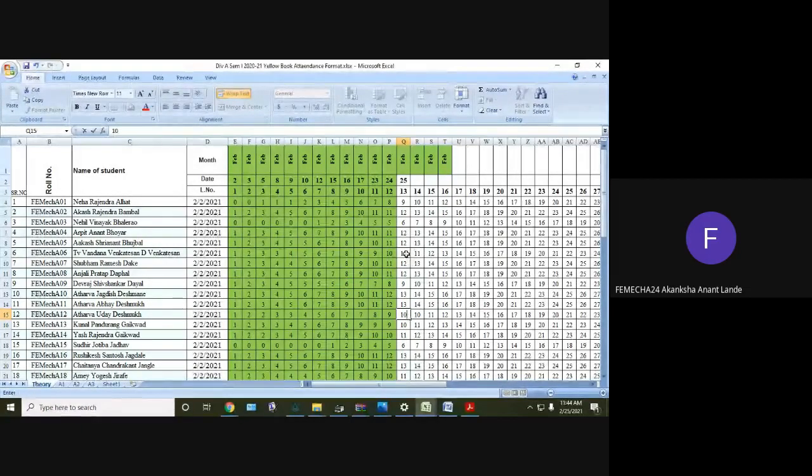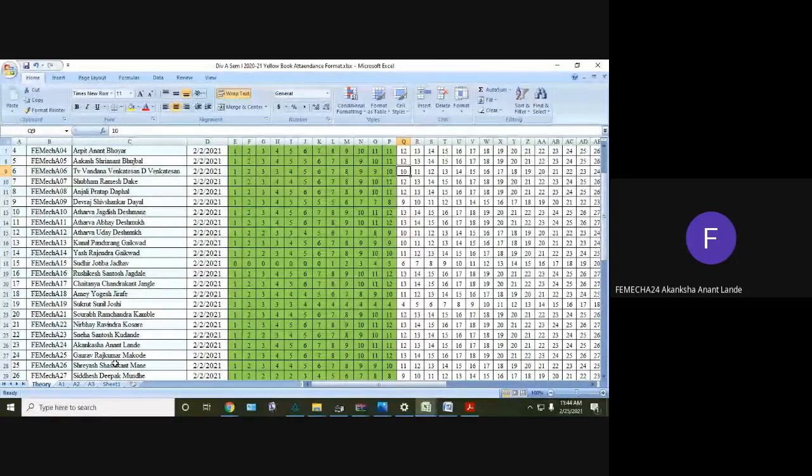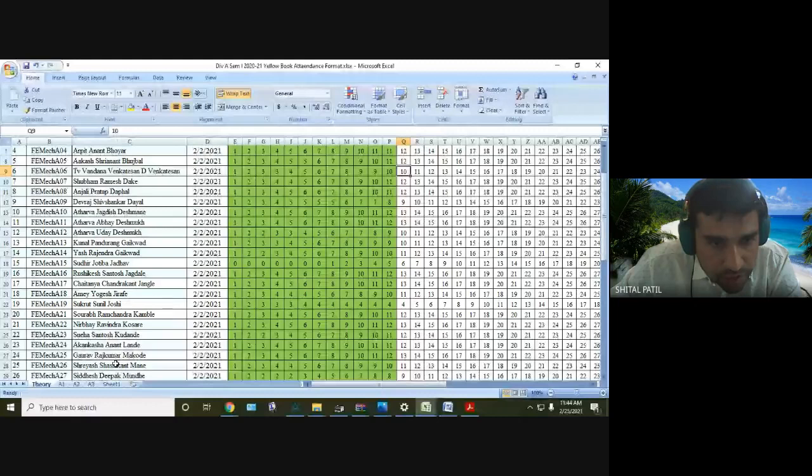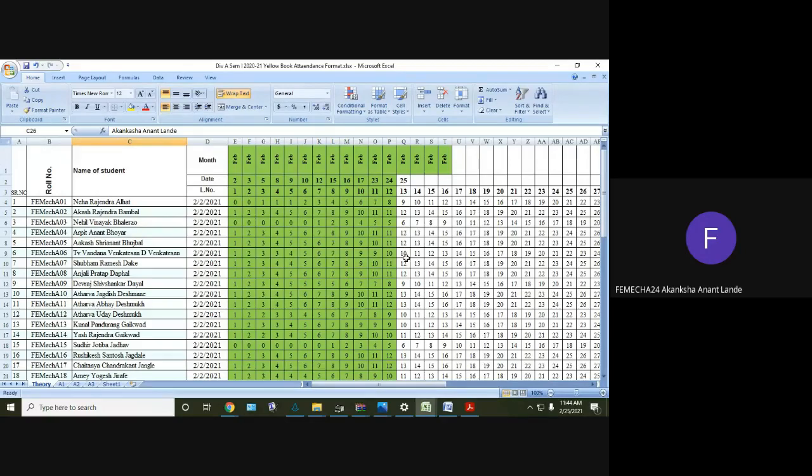Sir, roll number 24, there is a mistake in my name. Yes, sir. Who is 24? Akanksha Anant Lande. What is the problem? Sir, there is an extra A. Okay, so your division is A. Contact Priyanka Chavan madam. Okay? Okay, sir. Thank you. Yesterday you were absent, no? Yes, sir. Okay. Attend all the lectures. Okay? Yes, sir. Okay. You can leave.